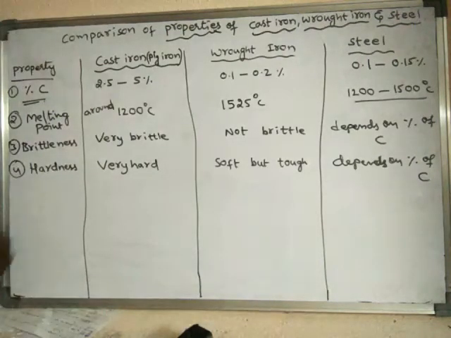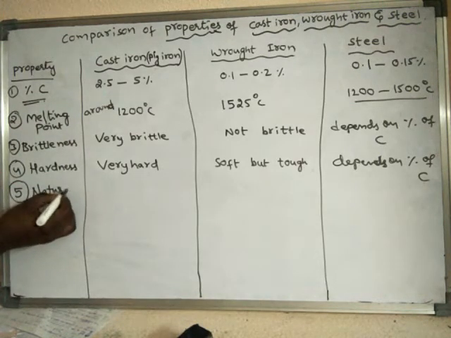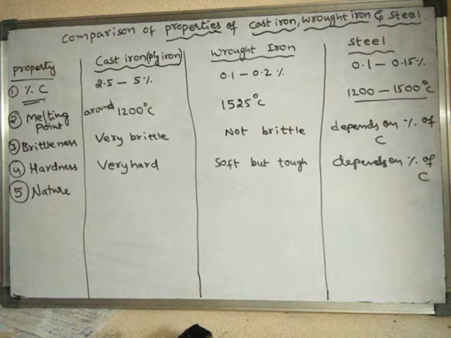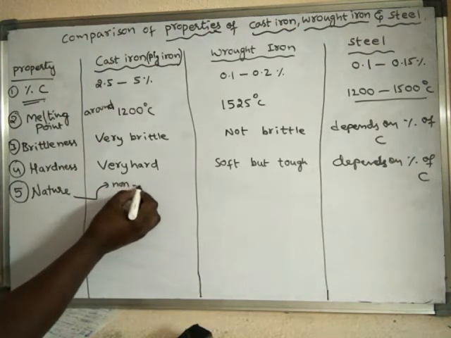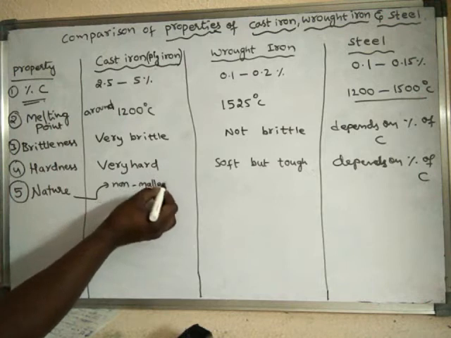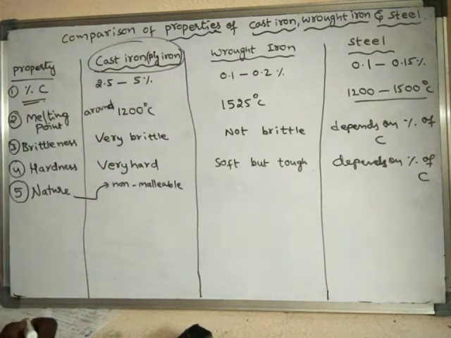Next, if you see the nature of the cast iron, it is non-malleable, non-ductile and cannot be welded. Non-malleable means we cannot use this cast iron to make thin sheets.